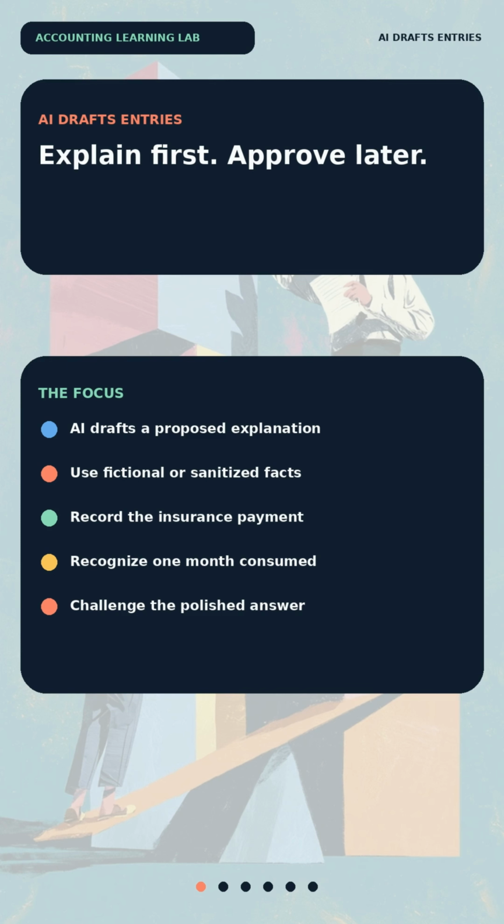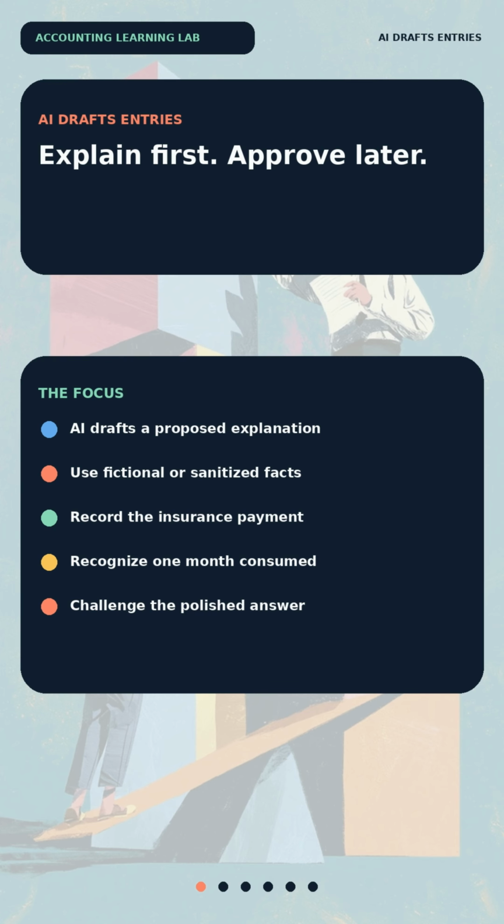AI can be useful for explaining a journal entry, but it should not be the final authority. The accounting team still has to verify the economic event, the accounts, the amounts, and the debit and credit logic. Think of AI as a drafting assistant, not an approving accountant.